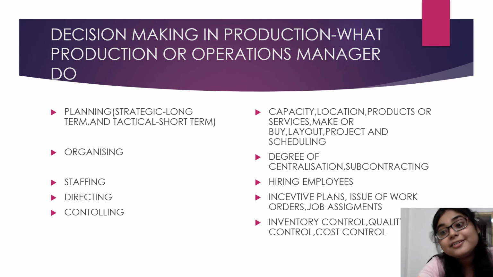Subcontracting. Staffing, hiring employees; staffing is always with hiring employees. Directing: incentive plans, meaning when your employees are giving their best, they require an incentive and you're going to plan about the incentive, right? Then issue of work order, job assignments. The production manager is going to assign the work to the employees. Controlling: inventory control, quality control, cost control. The production manager always wants to control all the costs so that the minimum expenditure happens, so they try to keep it low.